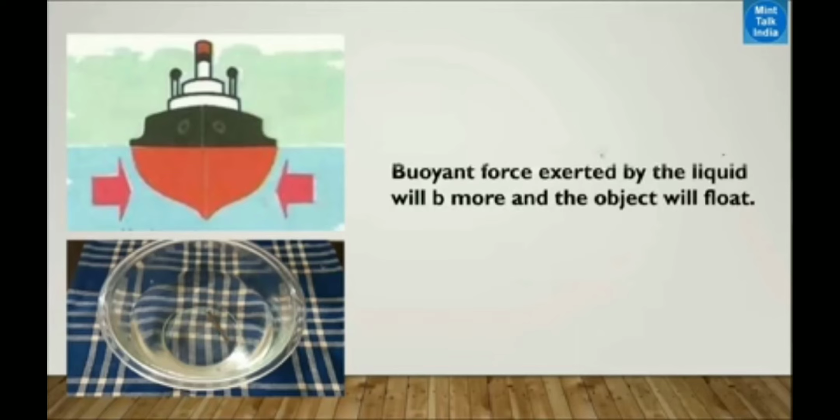So that's why the ship is floating, because the ship is heavy and has displaced more water than its weight. What happens if the weight of the ship exceeds that orange part? The boat will sink.